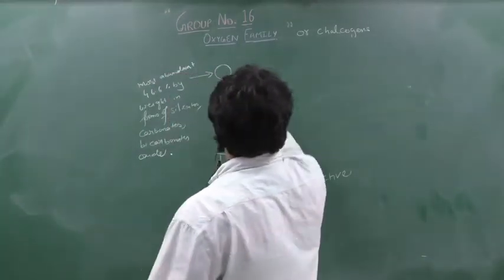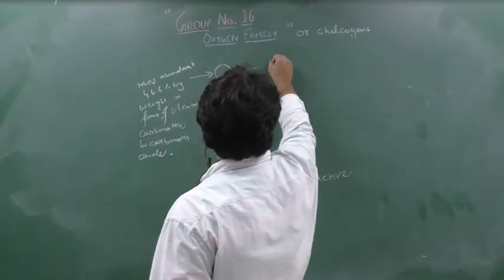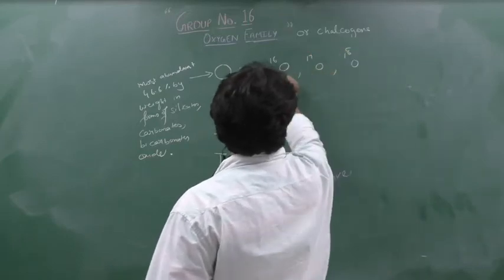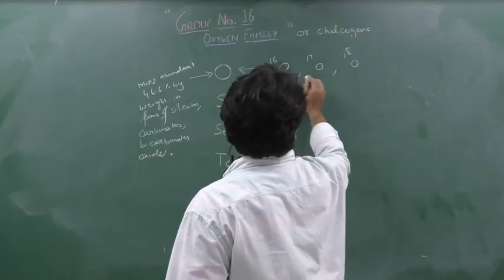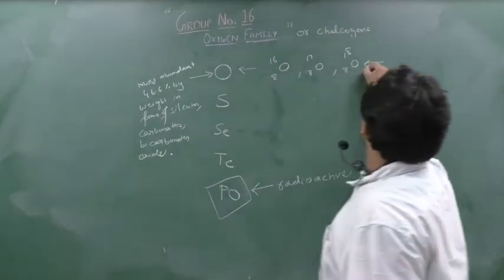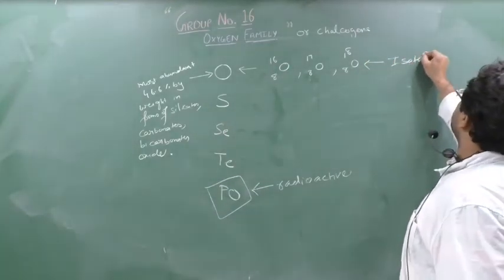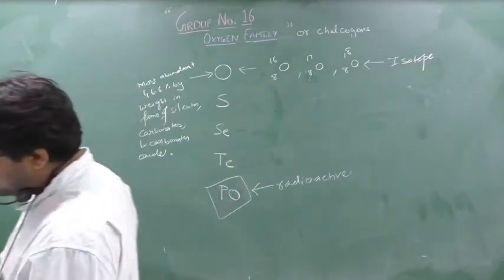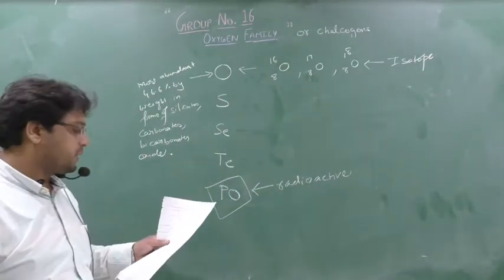The isotopes are nearly O16, O17, O18. This is an important MCQ. So there are 3 isotopes of oxygen. You can write down isotopes. So there are 3 isotopes of oxygen, O16, O17 and O18. These are the isotopes.